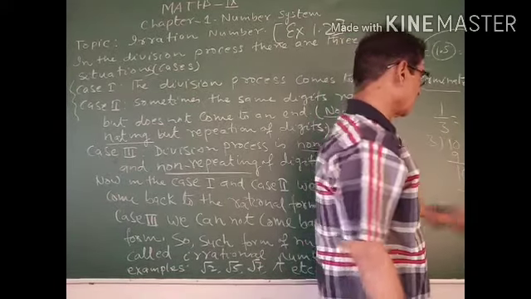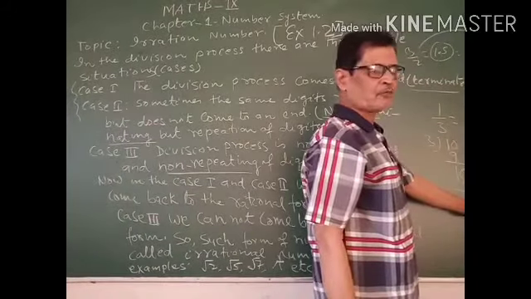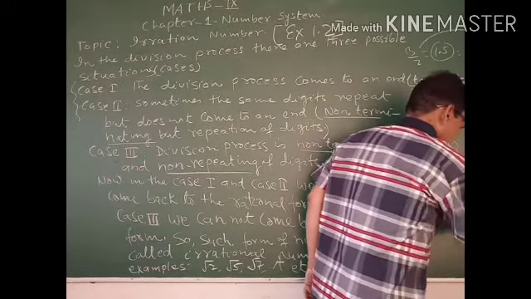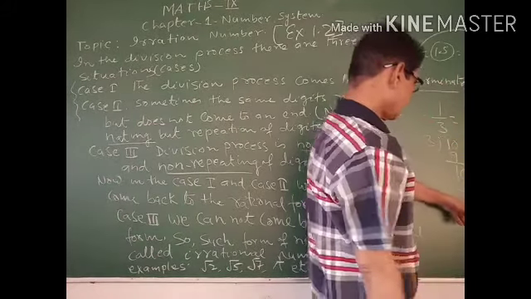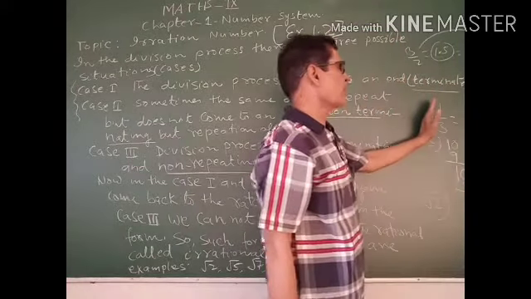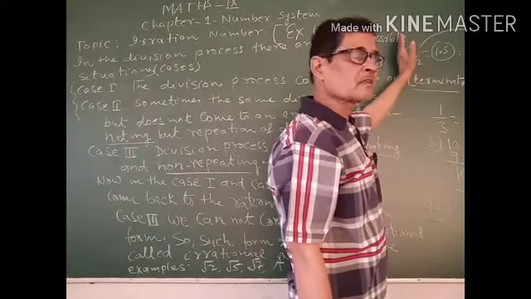And from this recurring form we come back to rational form, and if you cancel it you will get 1/3. So from recurring form we can come back to rational form. From decimal form you again come back to rational form.